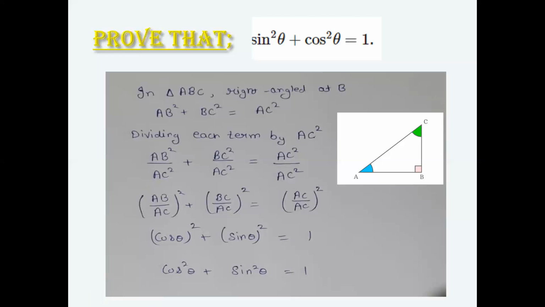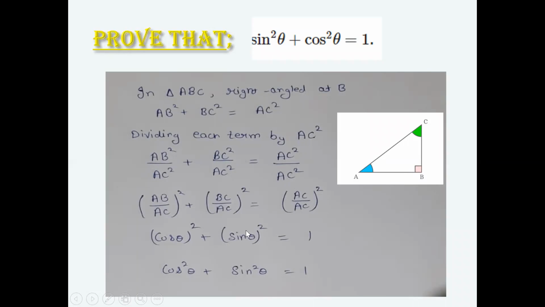Next, we're just going to divide this term by AC square, that is the hypotenuse square. So we have divided this. What we get? AB over AC whole square plus BC over AC whole square equals AC over AC whole square. Now, let's see what is sine theta. We have said earlier that sine theta is perpendicular over hypotenuse, that is BC over AC.